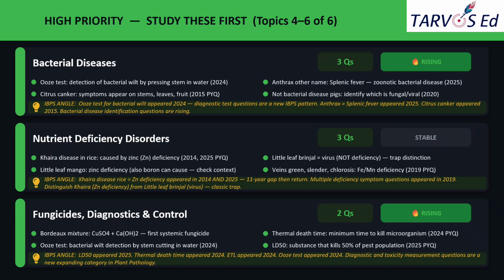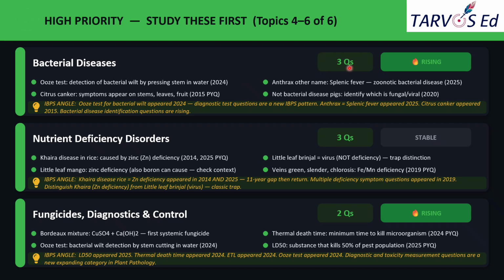Now we are moving on to part two of the high priority topics. And here comes high priority part two. Okay. So in this slide also, we have given three more subtopics. In the previous slide, we have already discussed three topics, right? So totally there are six topics categorized as high priority one. Okay. So the fourth topic is bacterial diseases.